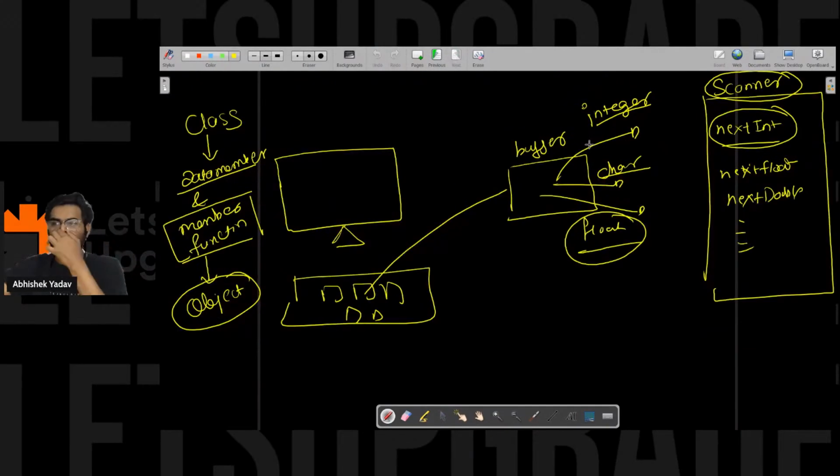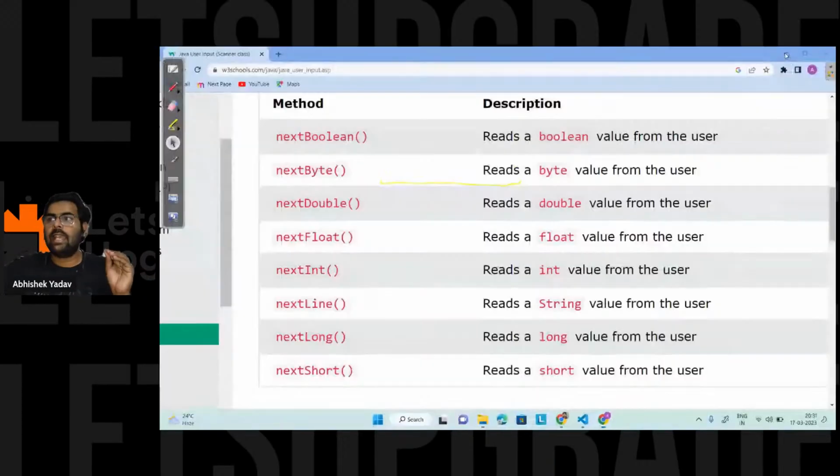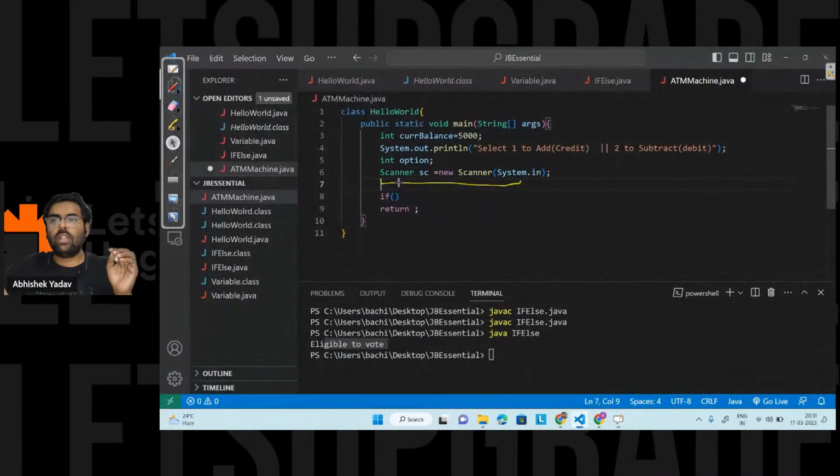Similarly here also, in order to fetch the data from the buffer and convert that data into integer or character or float, you have to first create an object. In order to create an object, you can see what we are doing. We are writing Scanner. Scanner is a class where all the methods are defined. After that, this is the reference variable here.